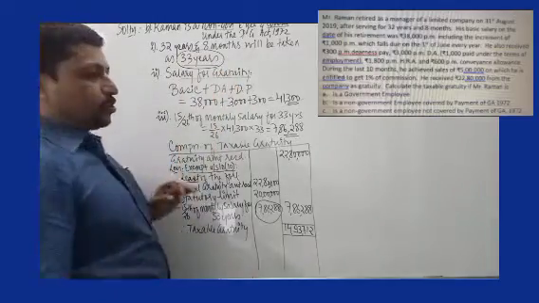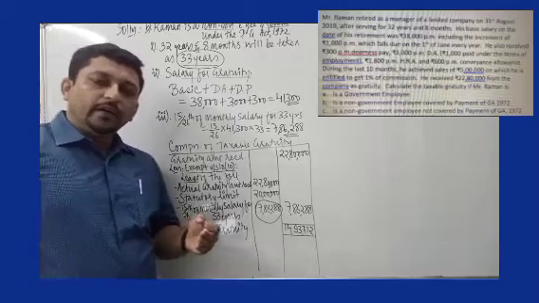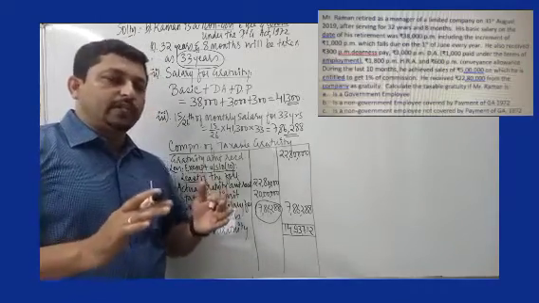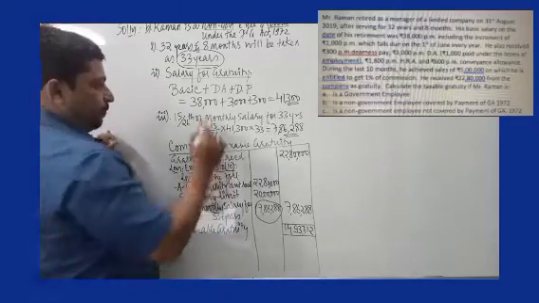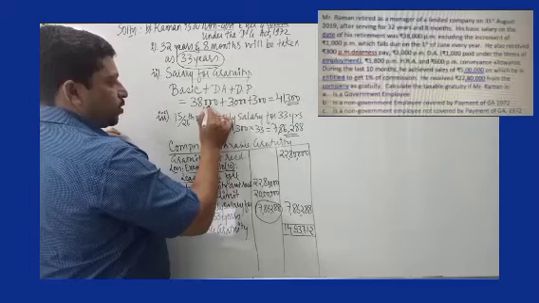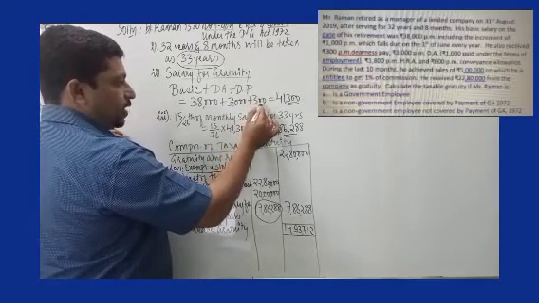Salary for gratuity is usually basic plus DA. But point to note, in this problem there is something called dearness pay as well. Dearness allowance and dearness pay are more or less the same, so we will include not only DA but also dearness pay. So 38,000 is per month basic, DA is 3,000 per month, dearness pay is 300.